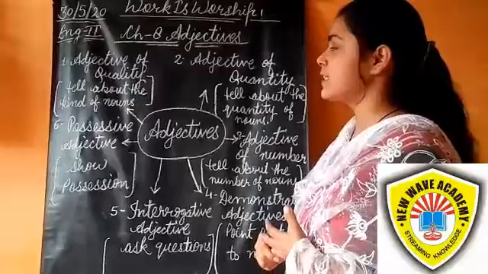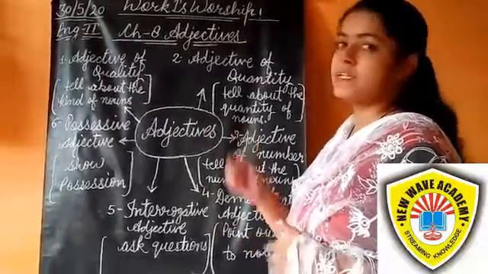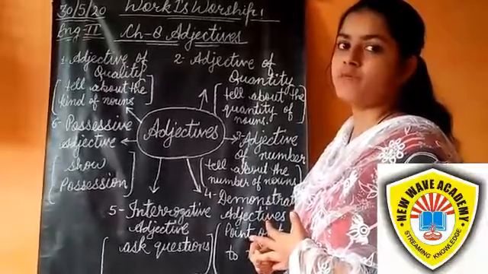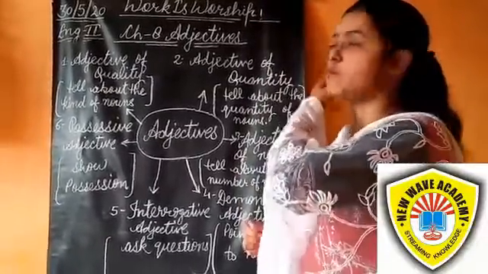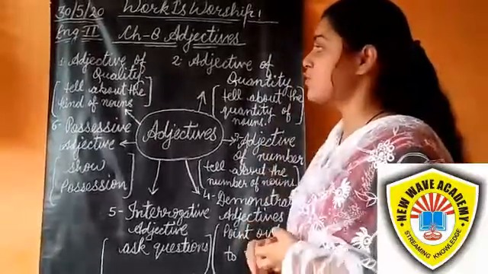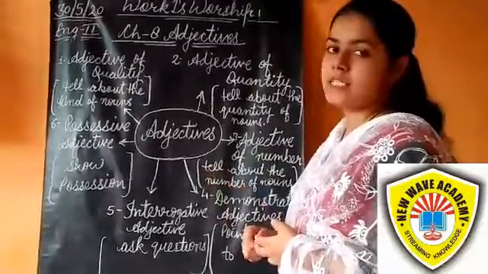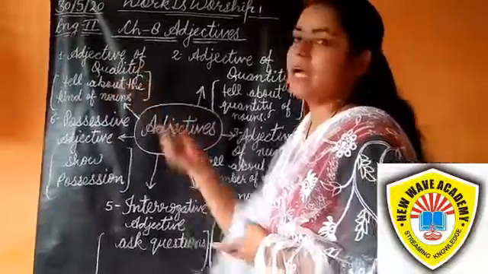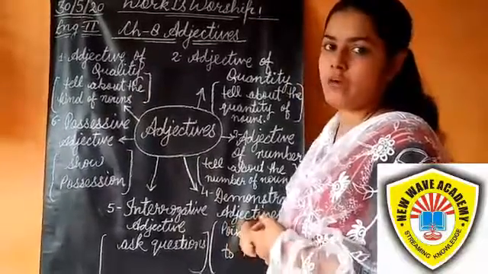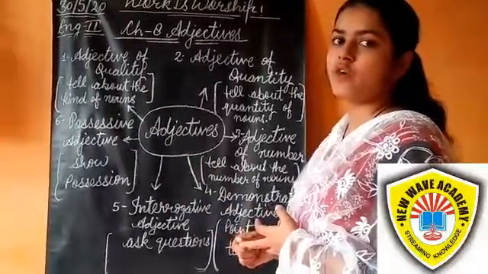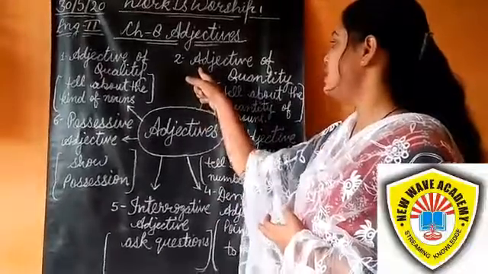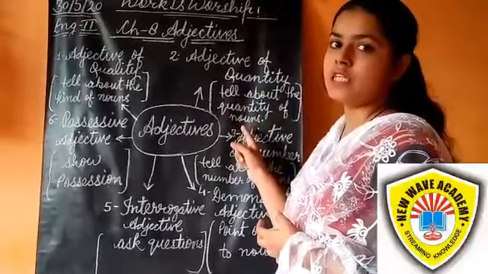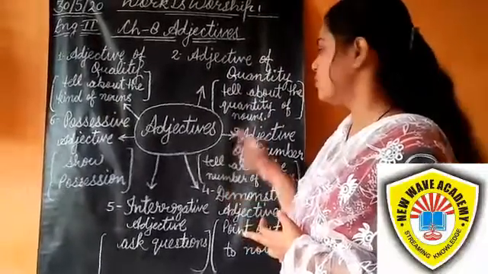Students, let's see a quick revision of this chapter. First, what is an adjective? An adjective is a describing word which describes a noun or a pronoun. How many types of adjectives are there? There are 6 types. First is adjective of quality, which tells about the kind of noun. It usually answers the question 'what kind of'. Second is adjective of quantity, which tells about the quantity of a noun. It usually answers the question 'how much'.